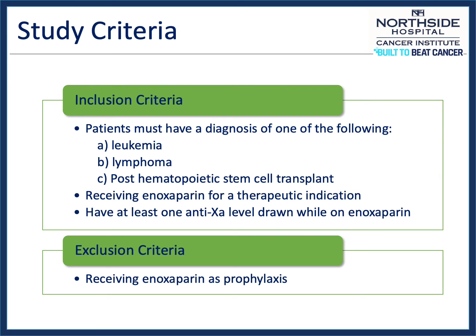Patients were included in the study if they had a diagnosis of leukemia, lymphoma, or previous stem cell transplant and were receiving enoxaparin for a therapeutic indication. Patients also needed to have at least one anti-10A level drawn while on enoxaparin. Patients were excluded if he or she was only receiving enoxaparin prophylactically.